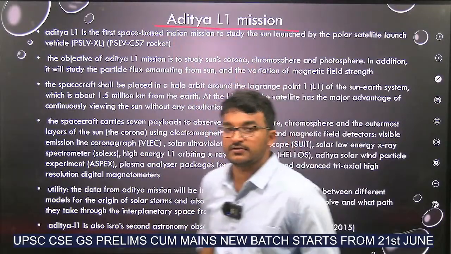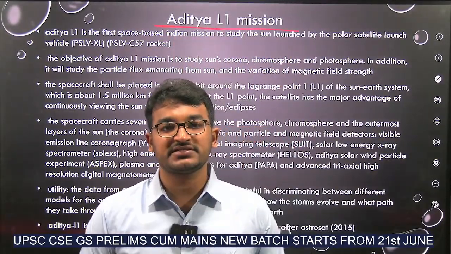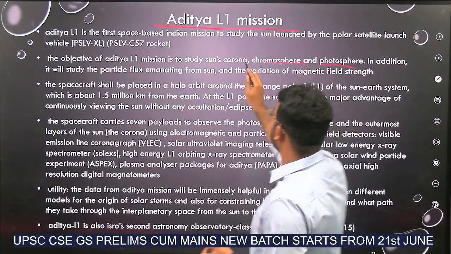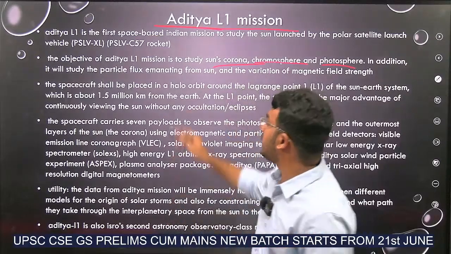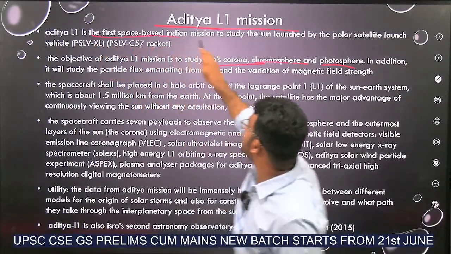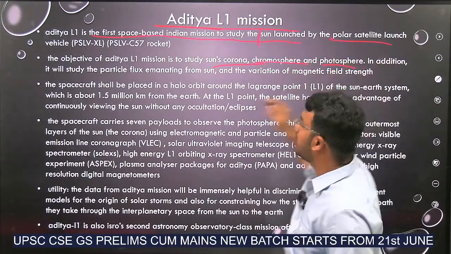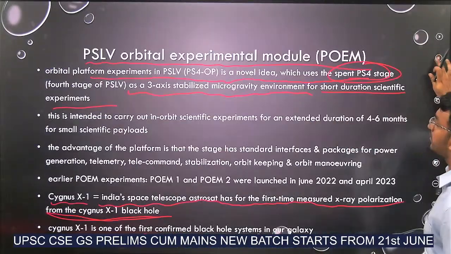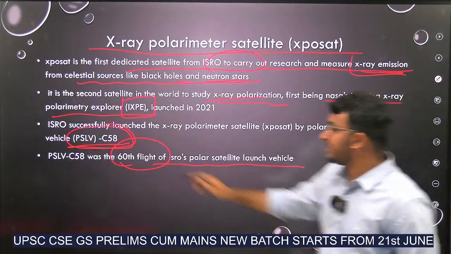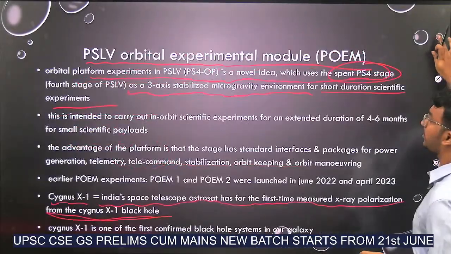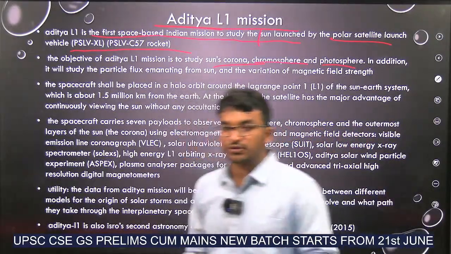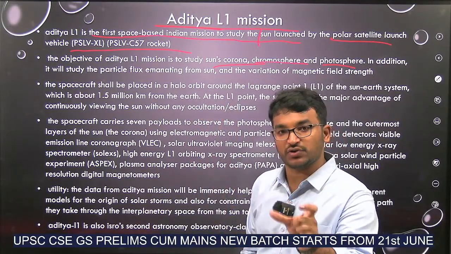Aditya L1 mission. You all know this, of course. Aditya L1 is to study the corona, the halo, photosphere, chromosphere, the sun's corona and all. Now it has been launched. Aditya L1 is the first space-based Indian mission to study the sun, launched by PSLV C-57 rocket, and XPoSat by PSLV C-58. Aditya L1 by PSLV C-57. As I told you, it was placed in L1, Lagrange 1 point.